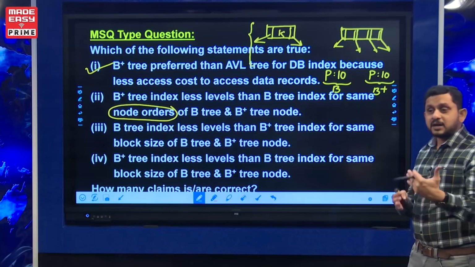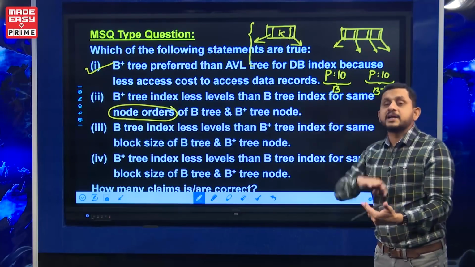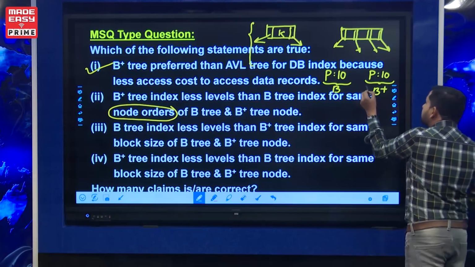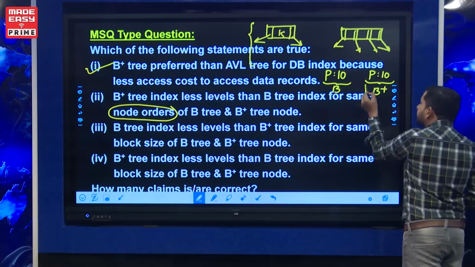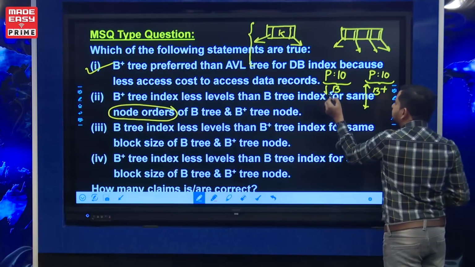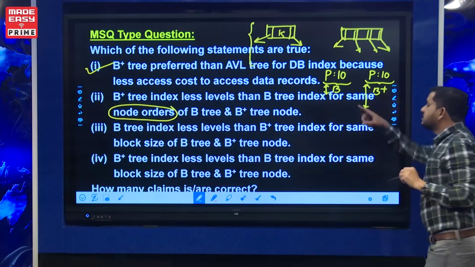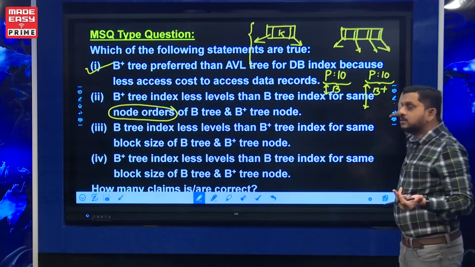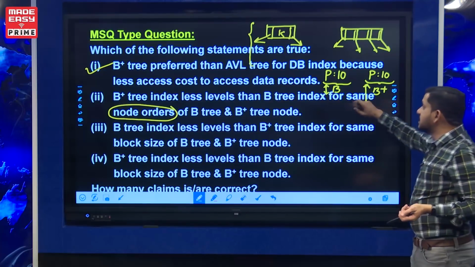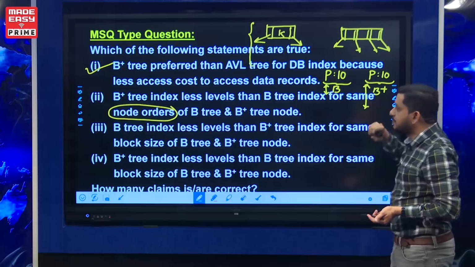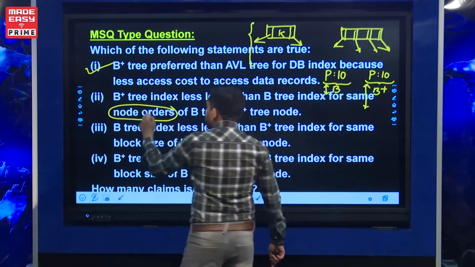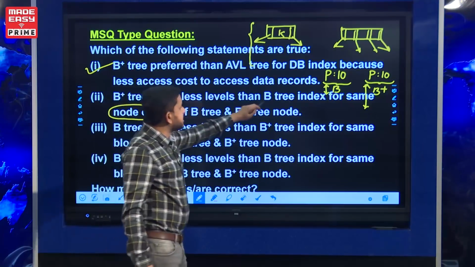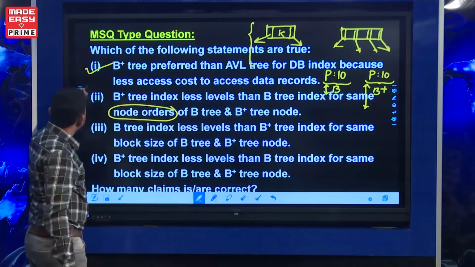Because internal node keys are repeated, there is a chance that the B+ tree index has more levels than the B tree index. There is no repetition in the B tree, whereas here internal node keys are repeated. So the B+ tree index has more levels than the B tree if the order is the same. So the statement that if node order is the same, B+ tree has fewer levels than B tree, is a false statement.